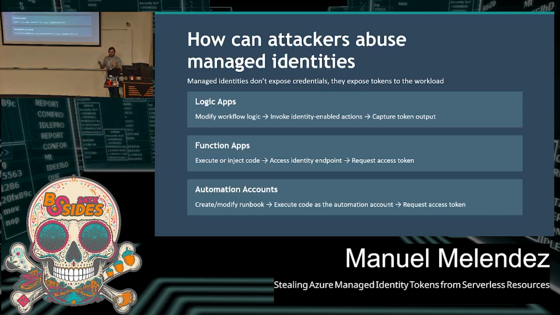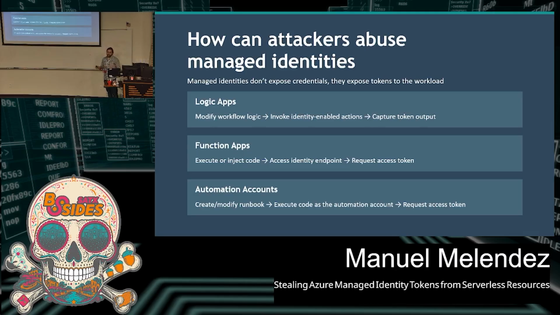So how can an attacker actually abuse these managed identities? Here you have some examples of the resources I mentioned. However, the interesting thing is that, like I mentioned, there are really no credentials to manage, right? But from an attacker's perspective, who needs credentials when you can just get an access token for these resources or their identities? The idea is that each of these resources can interact with their identities, and it's a built-in function that these resources can request an access token for their managed identity. But it's not that the user can actually just interact with it.